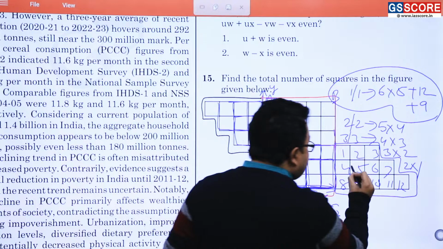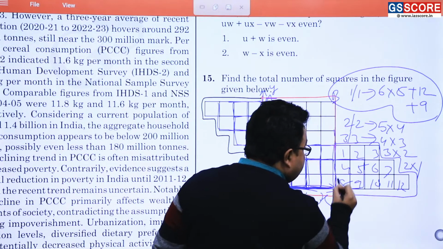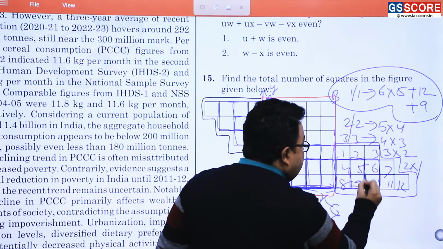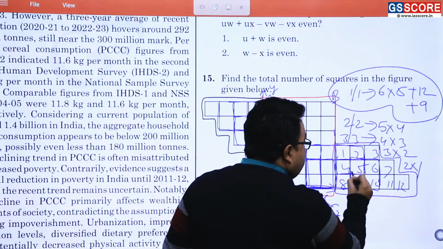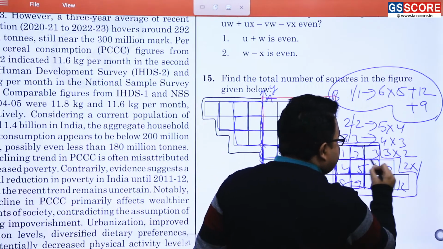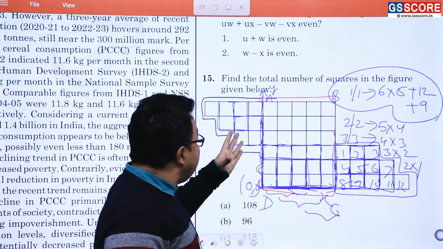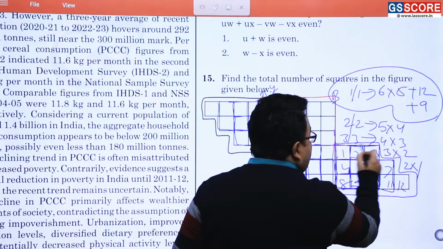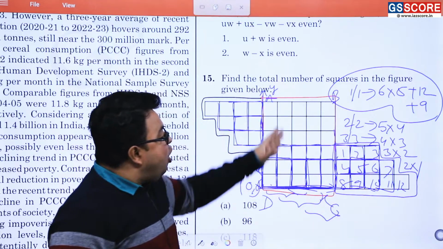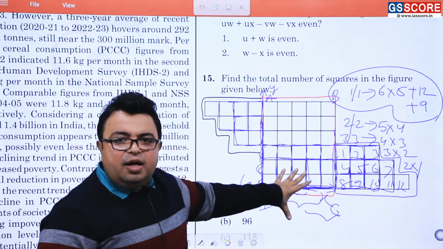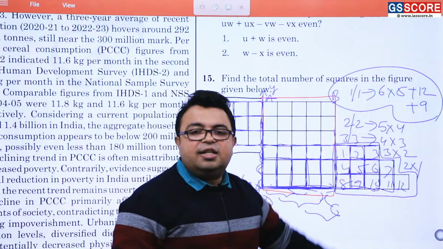Here how many such squares are there? 1 square, 2 square, 3 square, 4 square and this 5 square. 5 such squares are there. Again 3 by 3. इधर तो कुछ है नहीं. इधर कितना है? Only 1. This one. So all the process is going on inside this very figure you have seen.